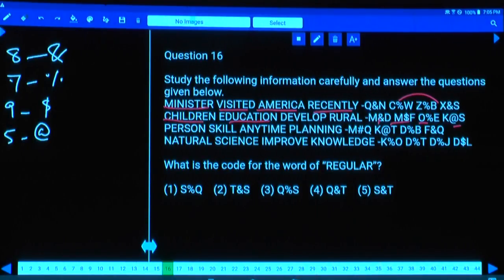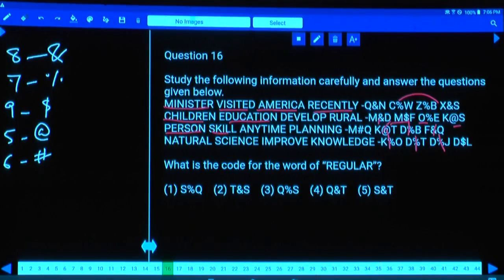And person, a 6-letter word. And what is the code given to this one? Hash. 6 is hash, skill is 5, hence at the rate of, and anytime is 7, percentage, and this is N. Planning is 8, N. Natural, how many are there? 7, hence it is percentage. Science 7, percentage. Improve 7, percentage.